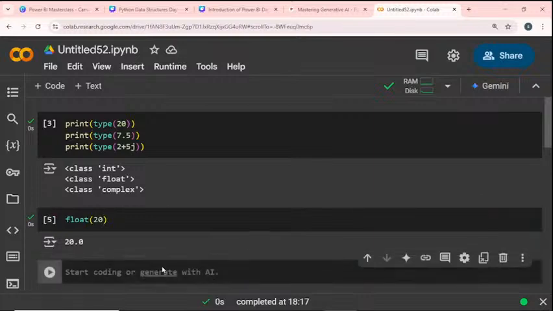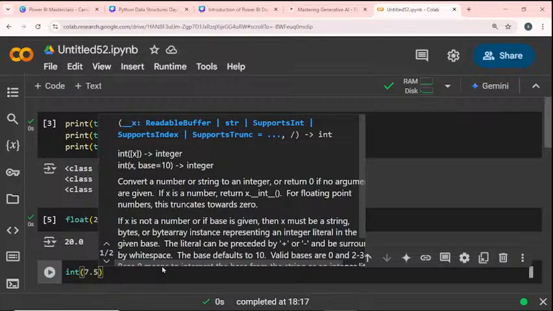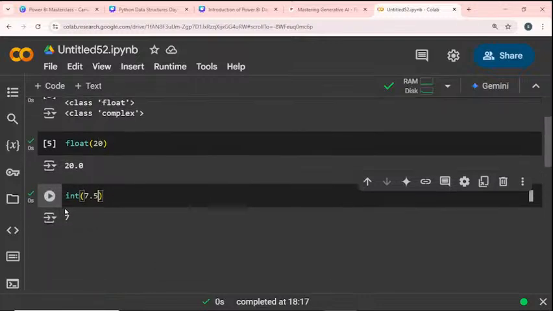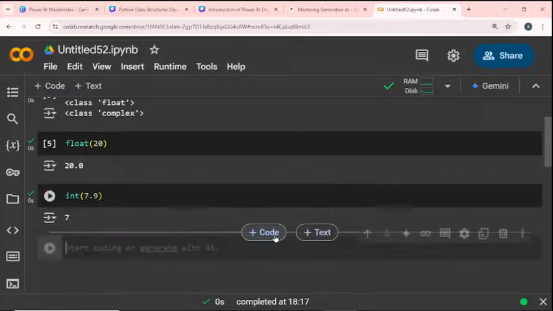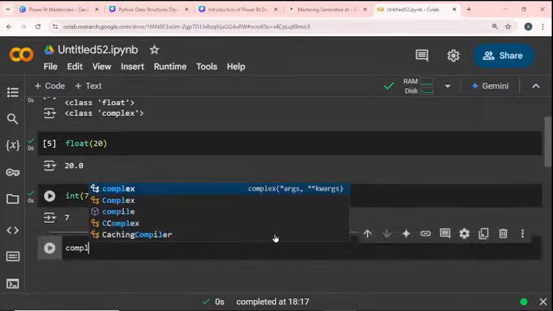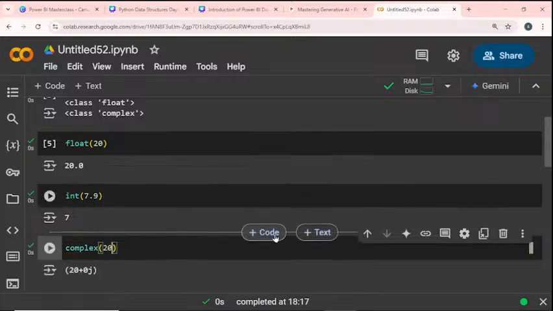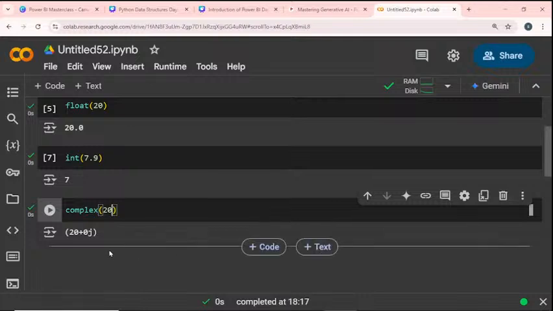Okay. Next I will convert a float into a whole number. 7.5 is my float value. I am converting it into an integer value, and 7 will be there. If I give 7.9, that is also 7. So the point value is dropped. That is the work of this particular keyword. If I give a complex value, like complex of 20, it gives 20 plus 0j.